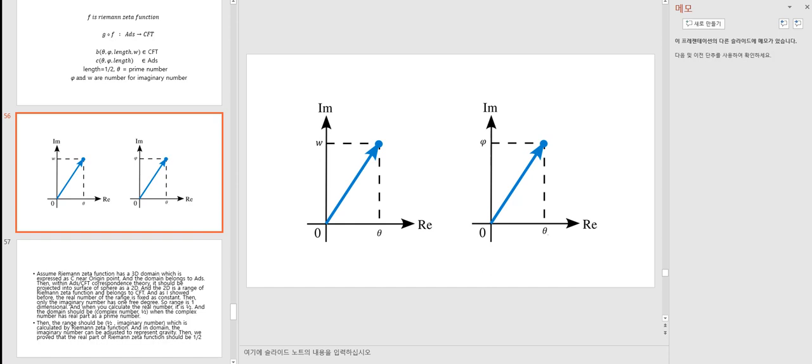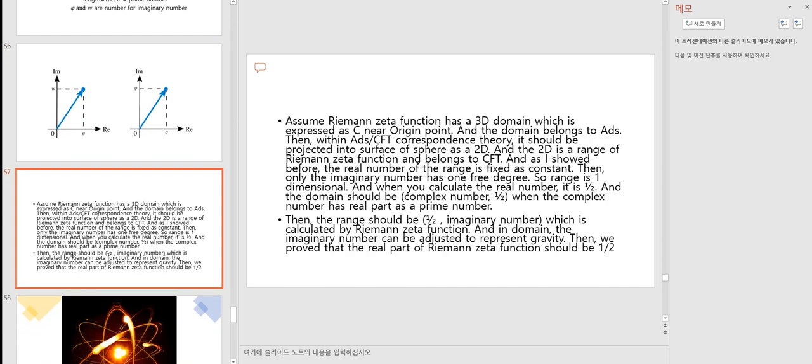It means omega is an imaginary number and psi is an imaginary number, but theta is a real number. So this is what I said just before.